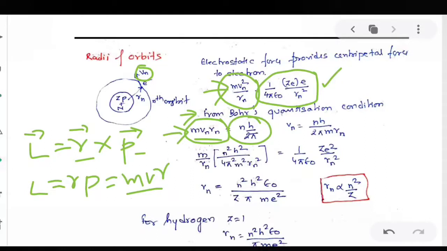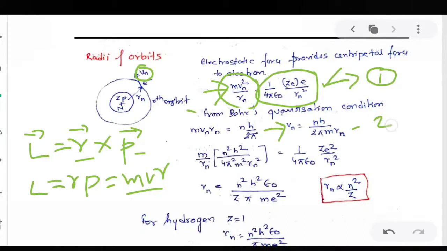From this we get the expression for Vn as Vn equal to nh by 2 pi m Rn. Now, if we call this equation 1 and this equation 2, and substitute the value of Vn from 2 in 1, you get this expression.